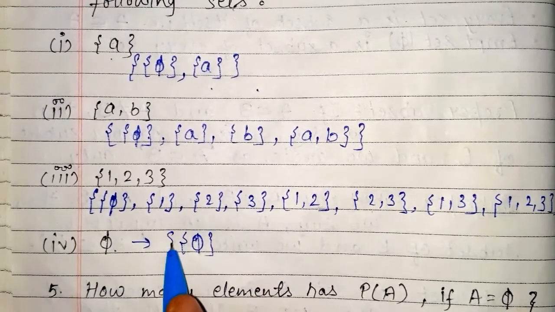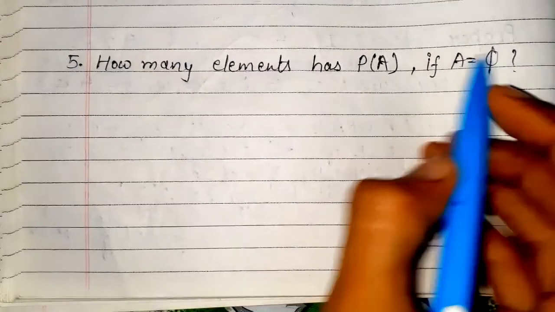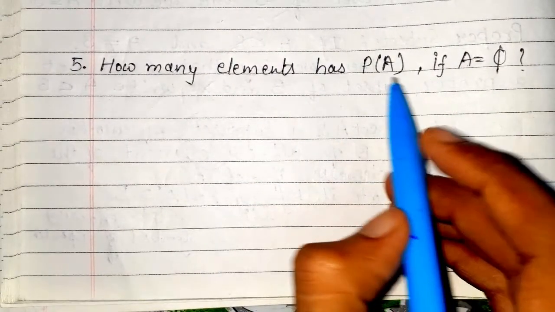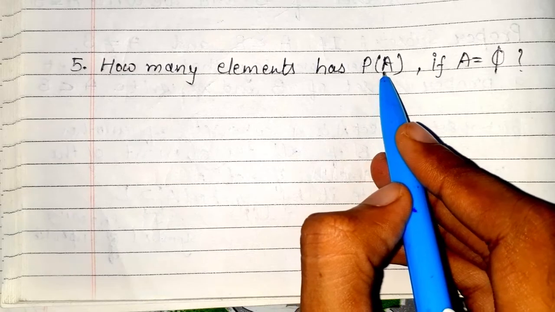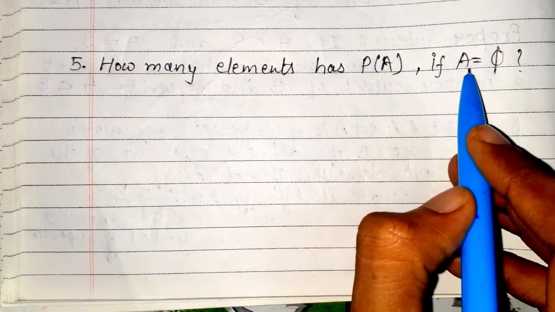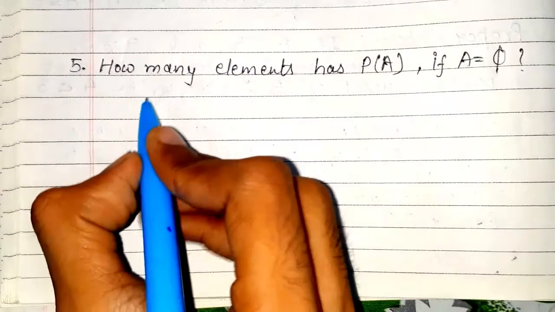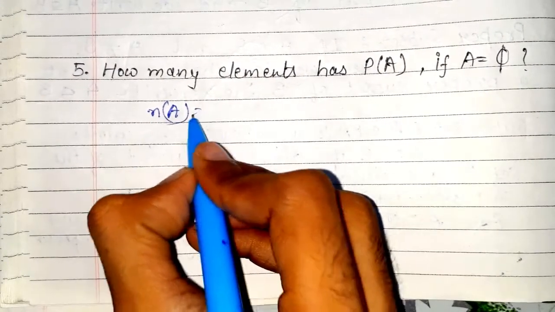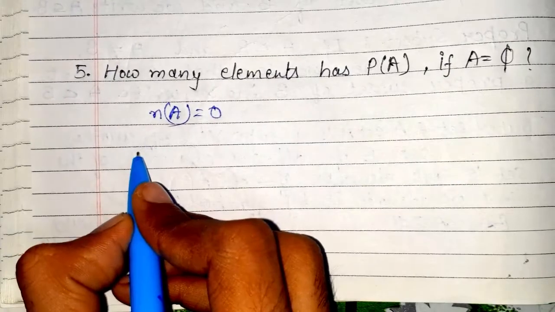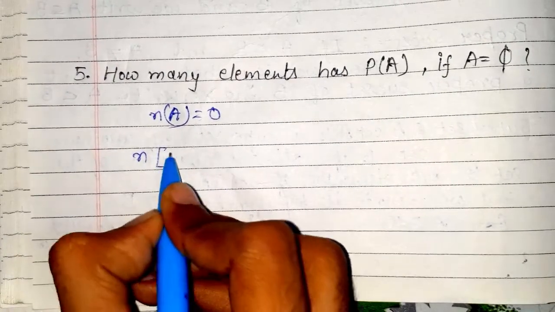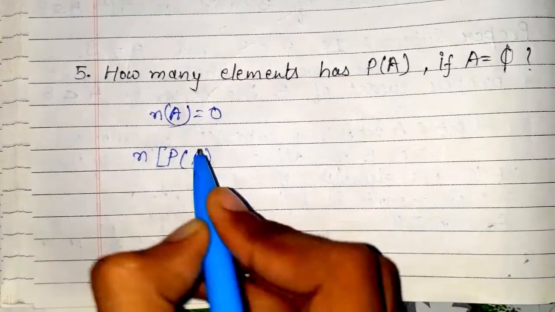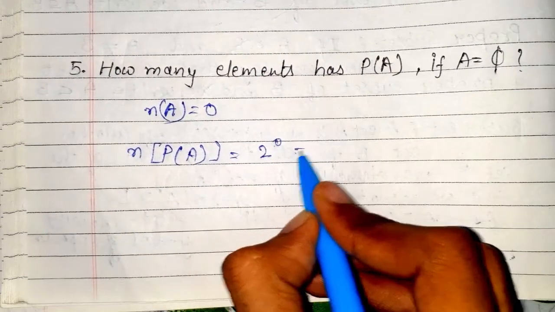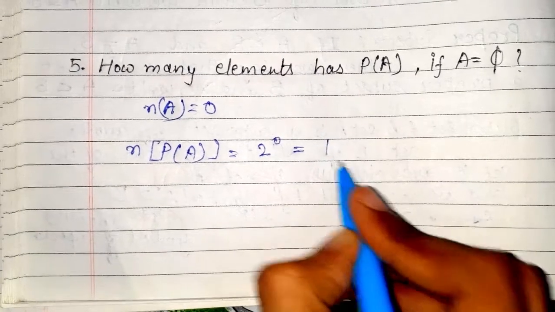The fifth question is how many elements has power set A. It means we have to tell how many elements will be in the power set of A. If A is an empty set, so there the cardinal number of A is 0. So our formula will be: the cardinal number of power set A is equal to 2 to the power 0. So the set will contain one element.